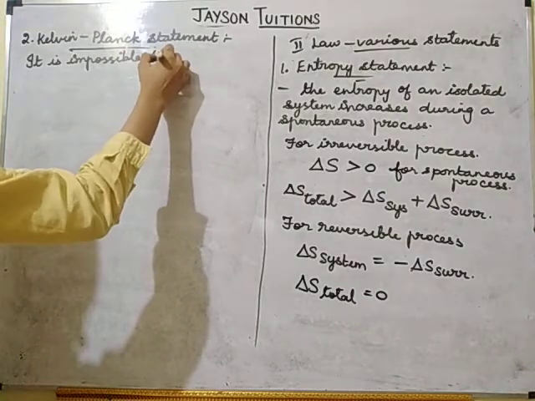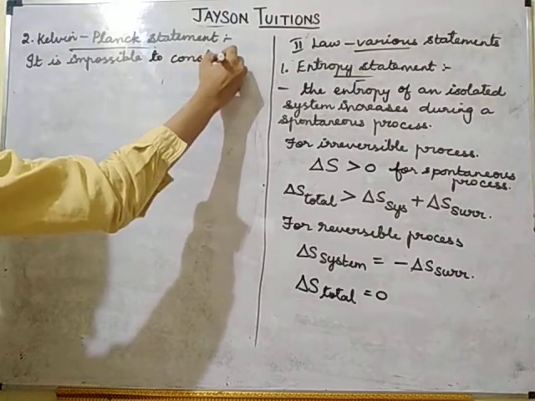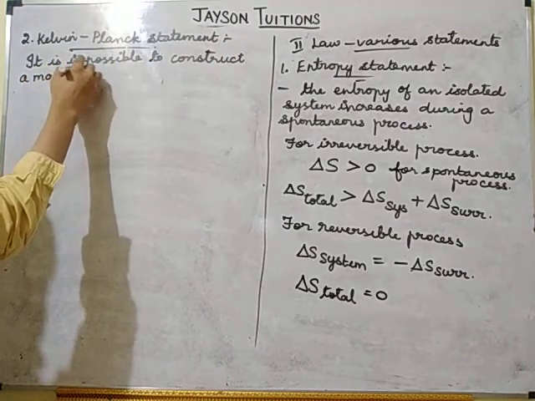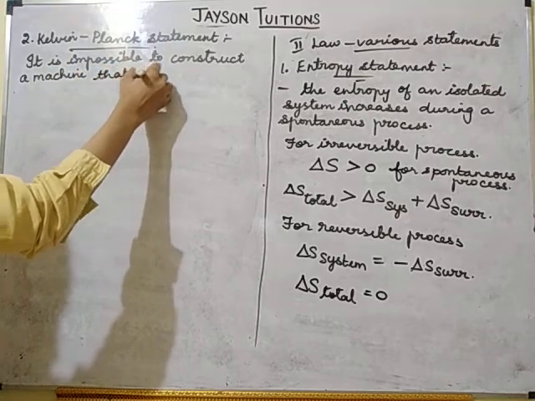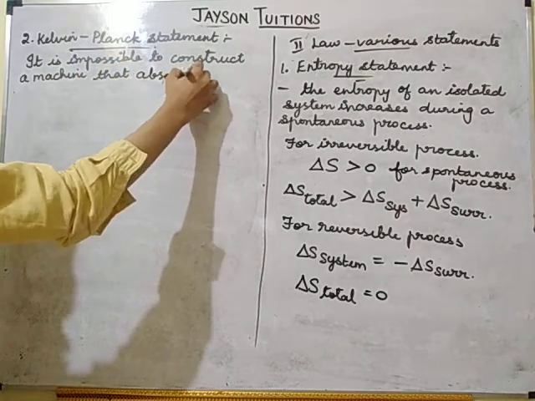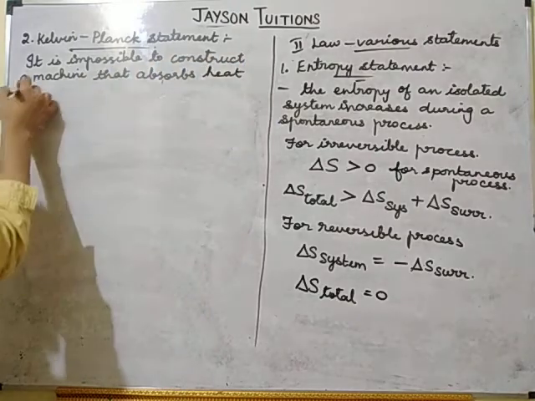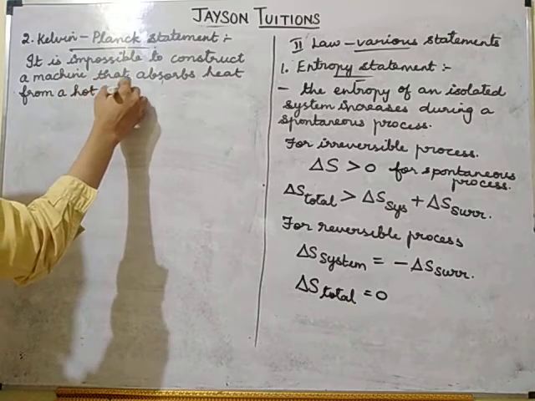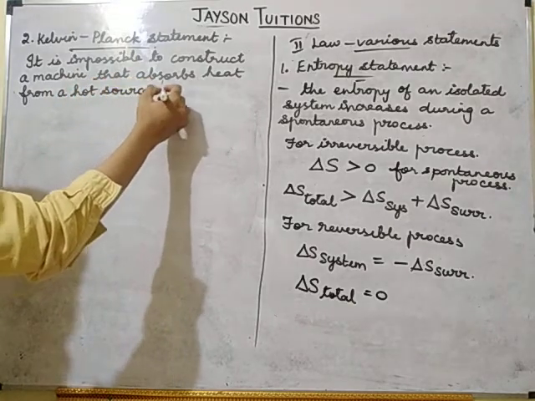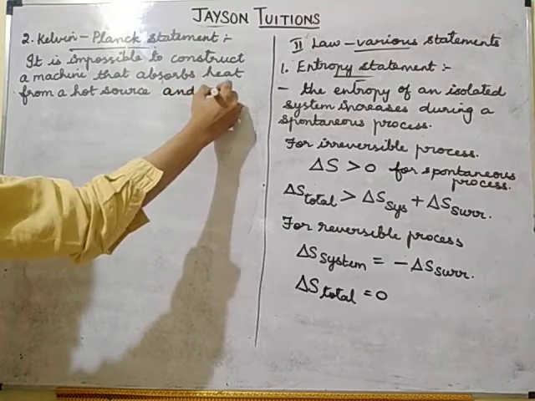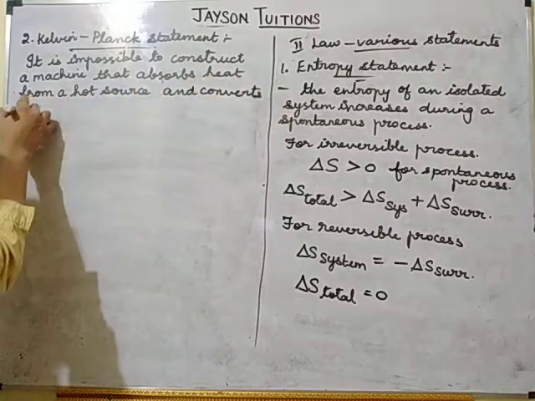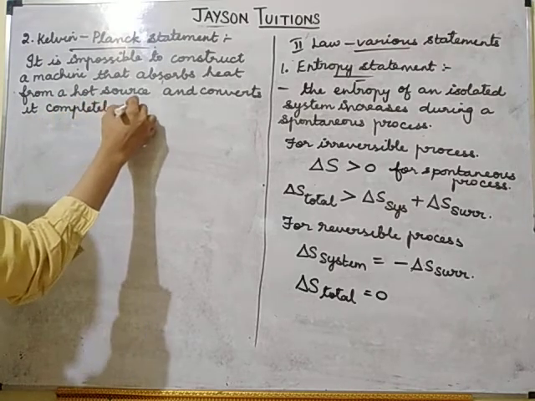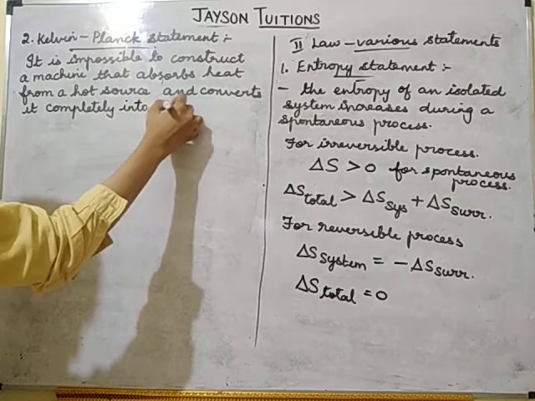It is impossible to construct a machine that absorbs heat from a hot source and converts it completely into work.